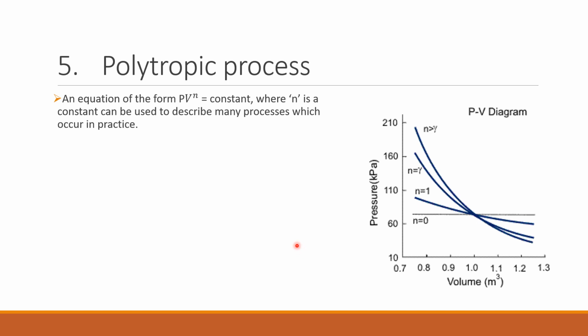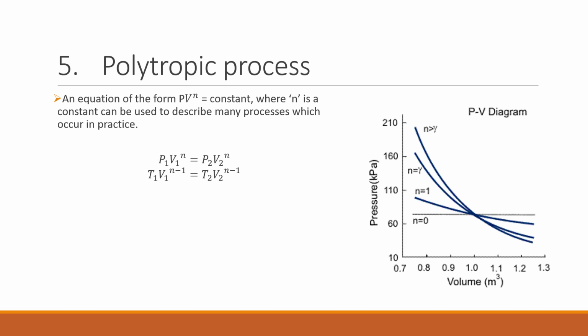So the polytropic process is in general all the processes, and the different values of n will form the different processes on the PV diagram. The property relations of a polytropic process are P1 V1 raised to n equal to P2 V2 raised to n, and T1 V1 raised to n minus 1 will equal T2 V2 raised to n minus 1.